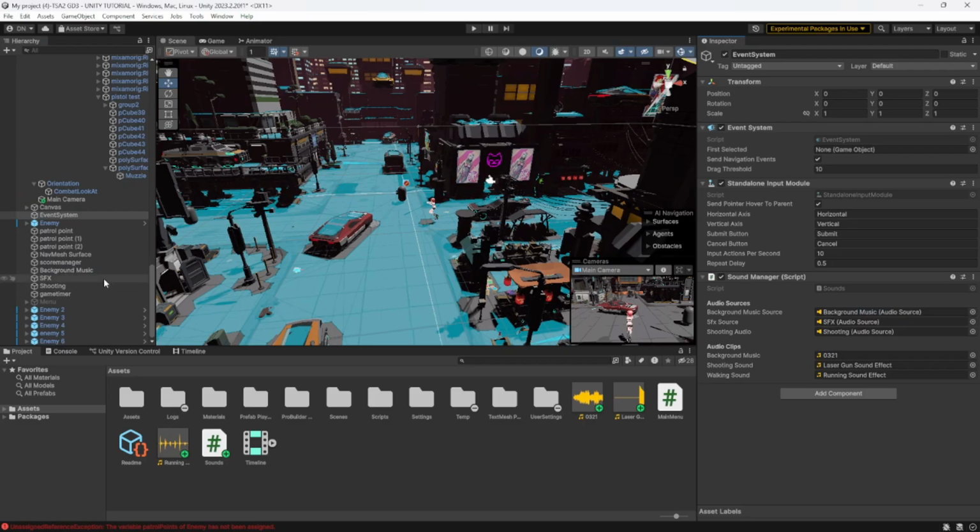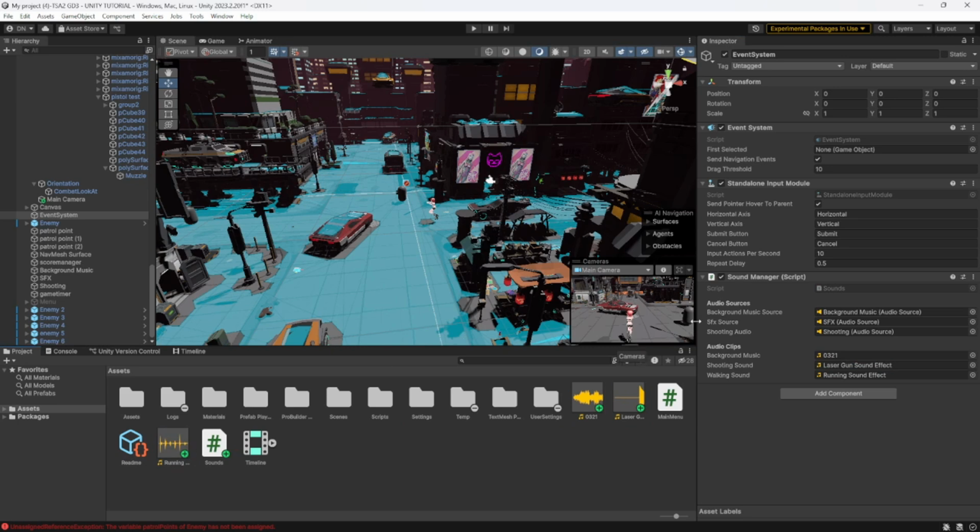Same for SFX and shooting. After that, for the audio clips, we just want to drag the background music here, and the laser shooting gun here, and the running sound effect here.